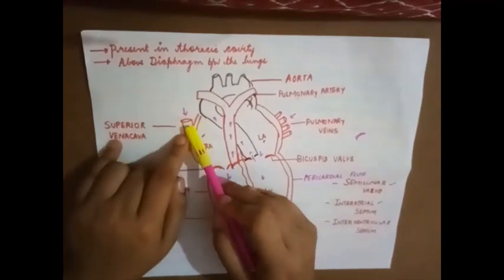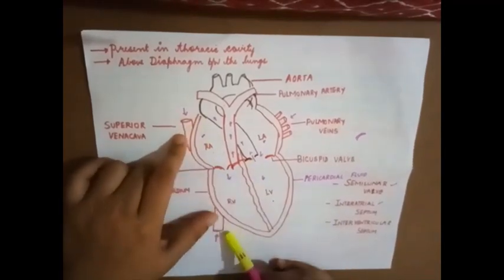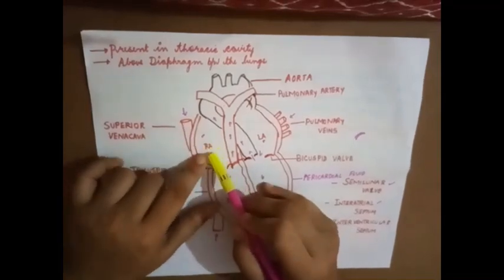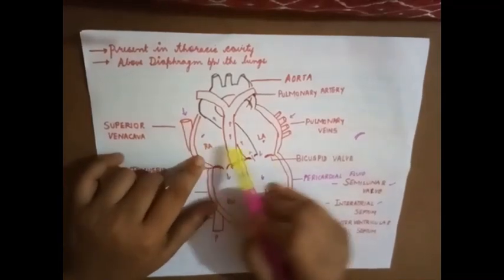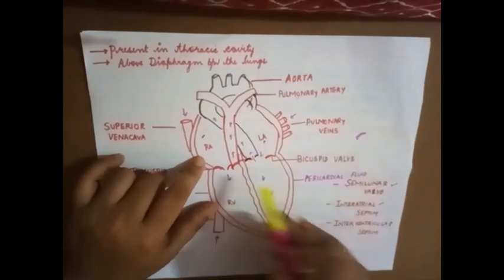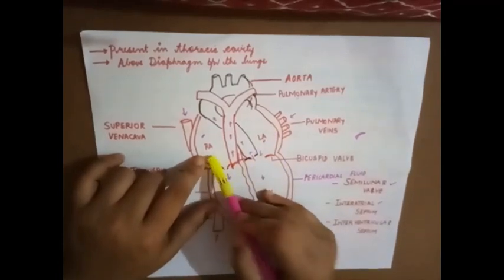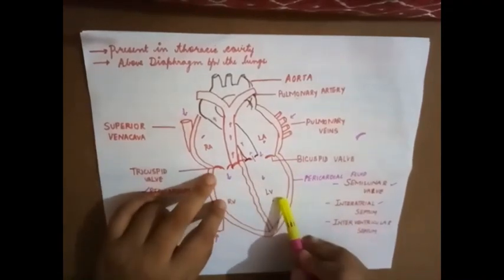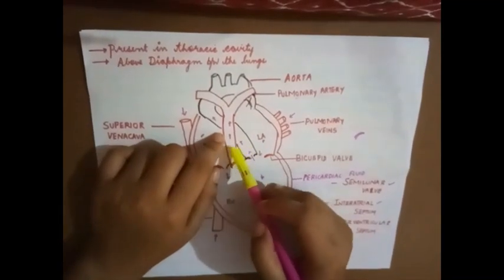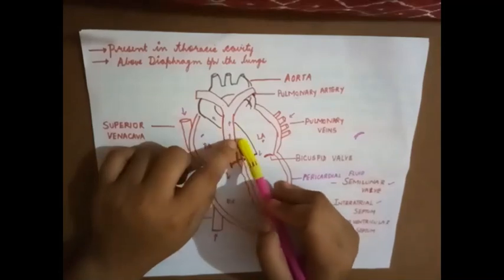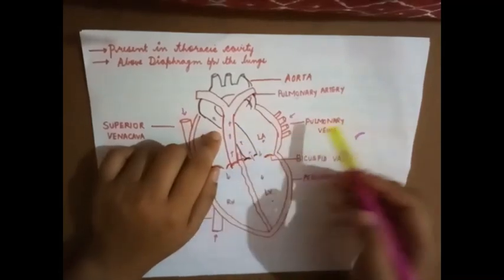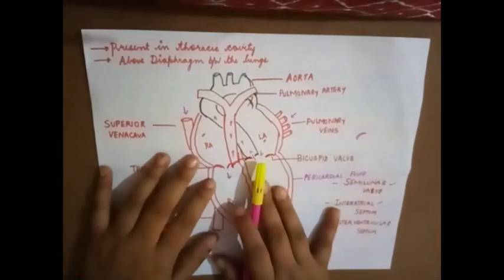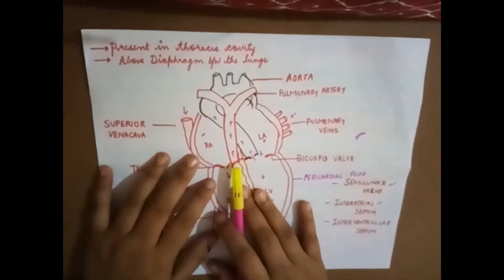There is the presence of superior vena cava and inferior vena cava, these are two blood vessels. There are 4 chambers present in the human heart, that is right atria, left atria, right ventricle, left ventricle. And you have the pulmonary artery, aorta, which are also blood vessels, and pulmonary veins. So this is with respect to the structure of the heart.